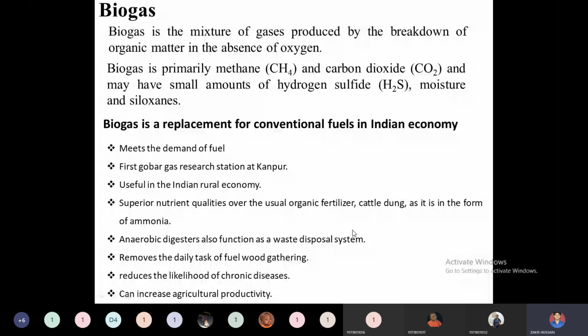So apart from the various direct benefits, it can also have various other benefits, like in rural women's life. It is very important for them to gather fuel woods. Many women go to gather whatever firewood they can find in the forest or in the rural area. So biogas will be very helpful in reducing the energy they put into gathering firewood, as wood gathering activities will be lowered by using biogas.